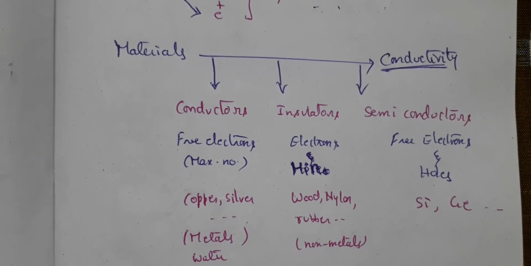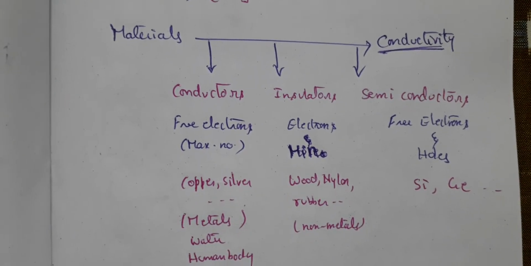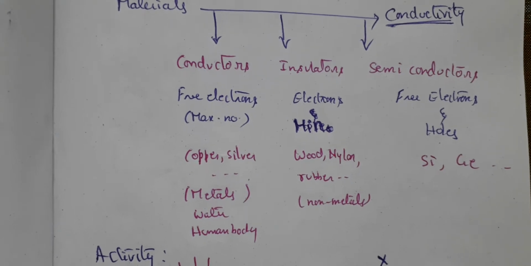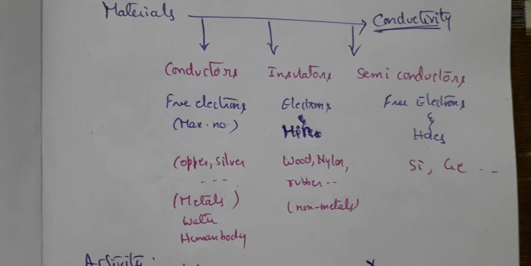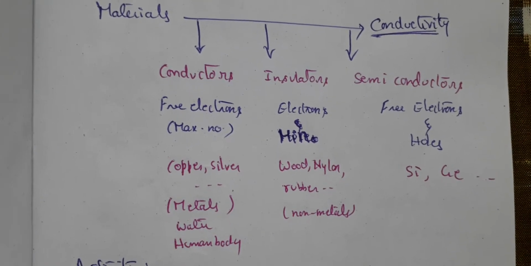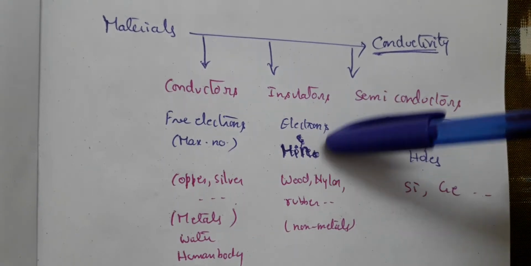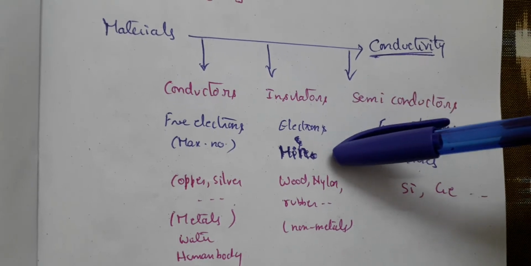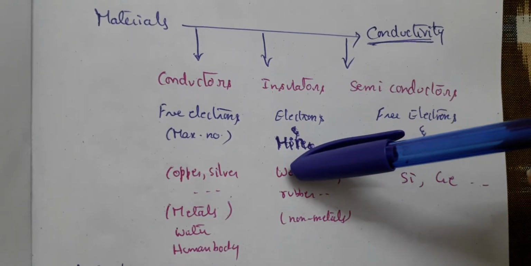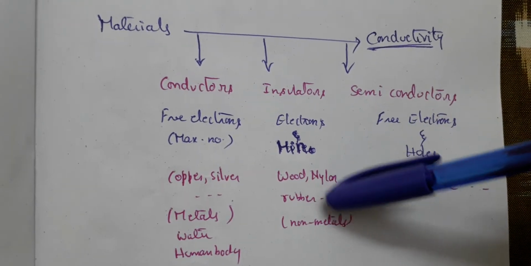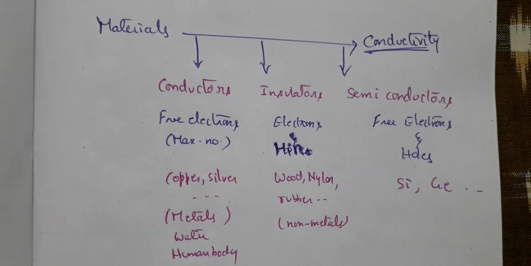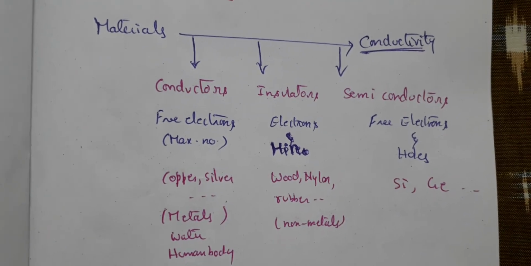Examples are copper, silver, almost all metals, as well as water and the human body. When it comes to insulators, free electrons are almost negligible. Examples are wood, nylon, rubber, and almost all non-metals.